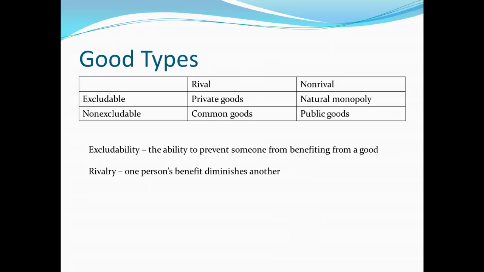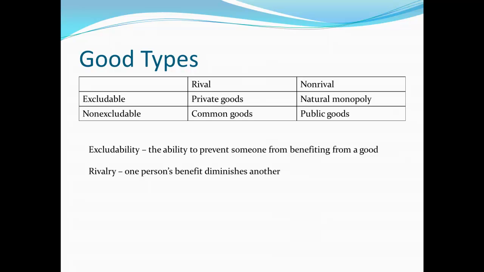The other trait will be rivalry. Now, if a good is rival or rivalrous, we would say that one person's benefit diminishes another's. So if one person has that good, somebody else cannot have it at the same time, or use it at the same time, or at least to the same extent. For example, with something like an apple, if I eat an apple, you cannot also eat that same apple. So my benefit diminishes your benefit, and vice versa.